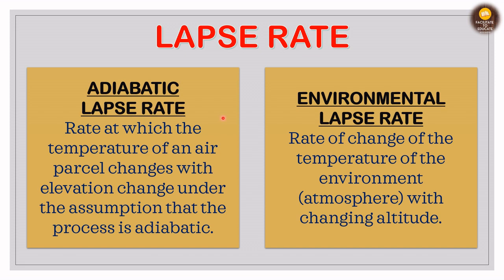So adiabatic lapse rate has a fixed value, that is minus 9.8 degree Celsius per kilometer. That is, when we go to a height of 1 kilometer, there is a decrease in temperature of 9.8 degrees Celsius. We are putting minus here because we want to say that the temperature is decreasing with increase in height. But the environmental lapse rate varies from place to place because it depends on various conditions, the altitude, the latitude, and all of these things. But the adiabatic lapse rate is fixed, that is minus 9.8 degree Celsius per kilometer.